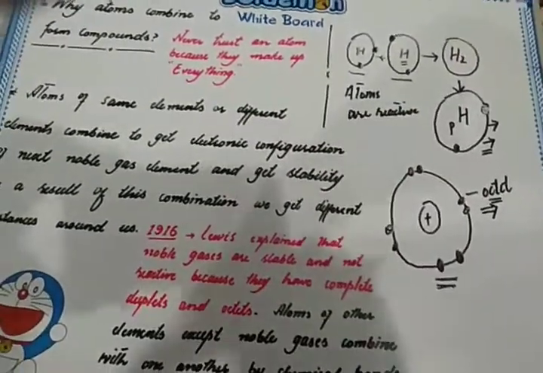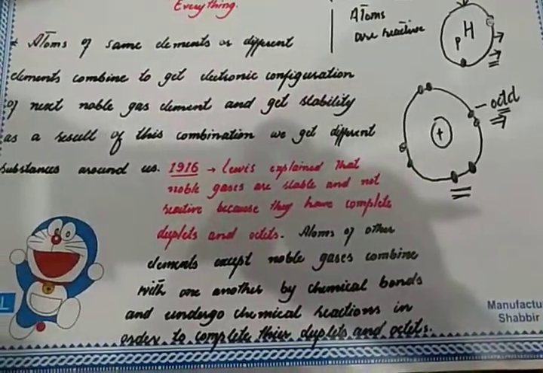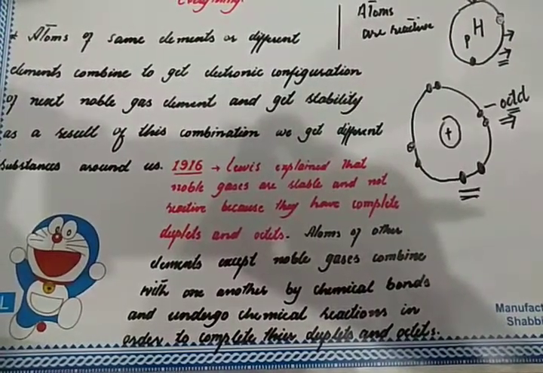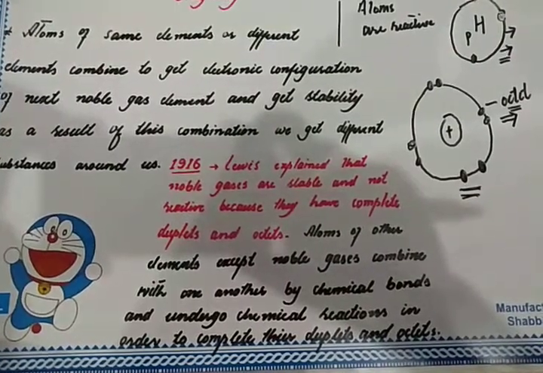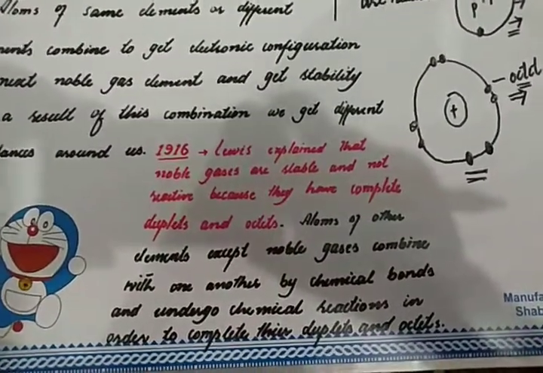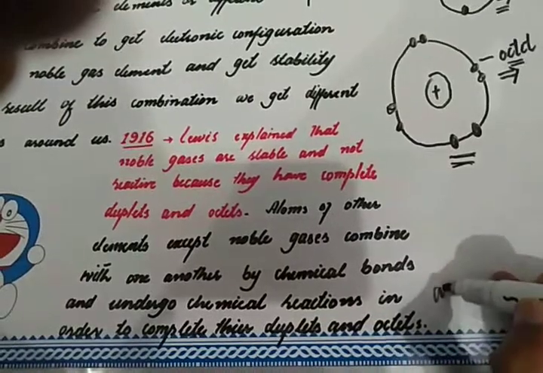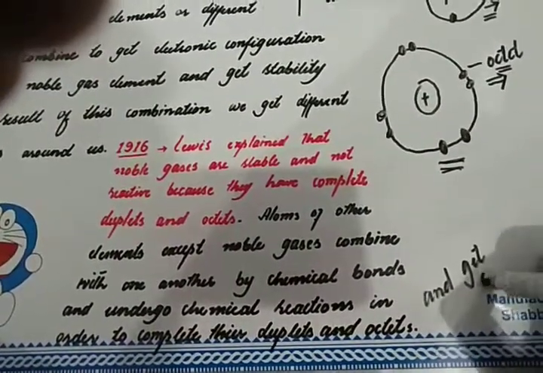So this way we can say that atoms do combine with each other, except noble gases, by chemical bonds and undergo chemical reactions in order to complete their duplets and octets and get stability. So it's all about stability.